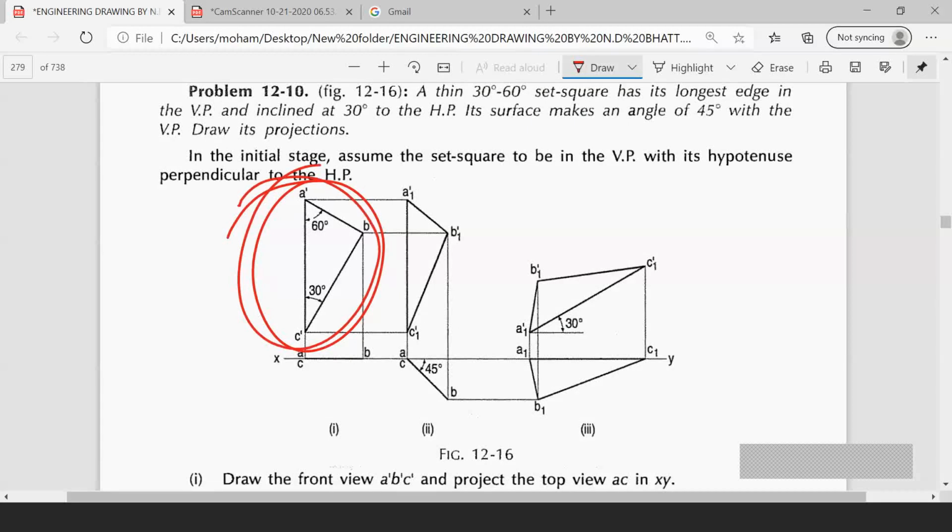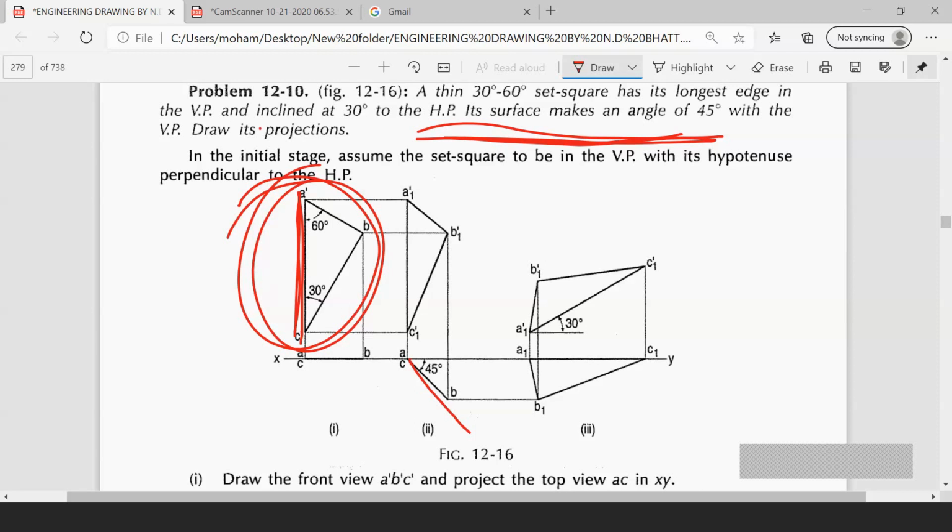He has given clearly that its longest edge is resting in VP. So the first inclination you have to draw in HP. And also, this is one of the conditions to draw. Another thing is, you have to draw the surface inclination first. Okay. Yes, sir.